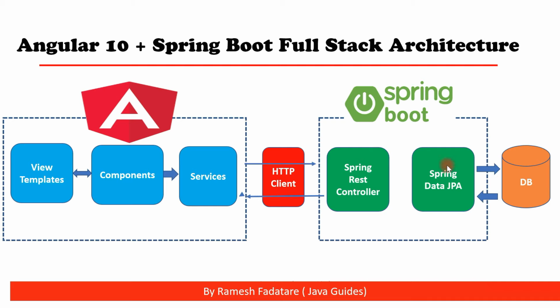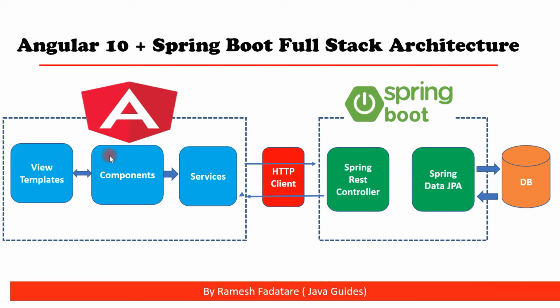And Spring Data JPA internally uses Hibernate as a JPA provider. Okay, and to keep it simple in this project, I am going to use H2 database, but you are free to use any relational database, like MySQL database, Postgres, Oracle. Alright, great. So this is all about a Spring Boot architecture. It's pretty simple. Let's take a look at Angular application architecture.